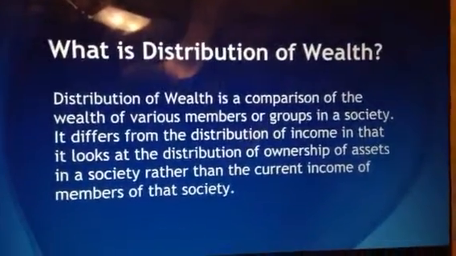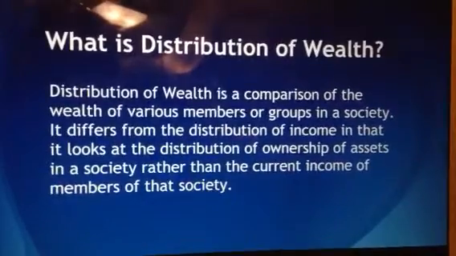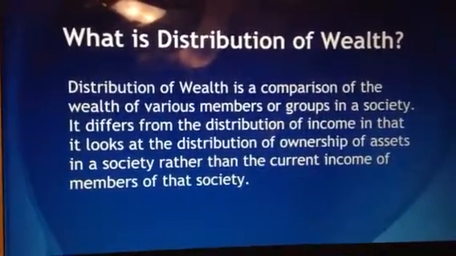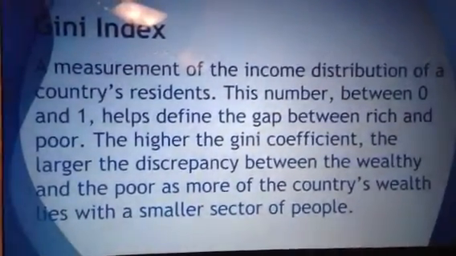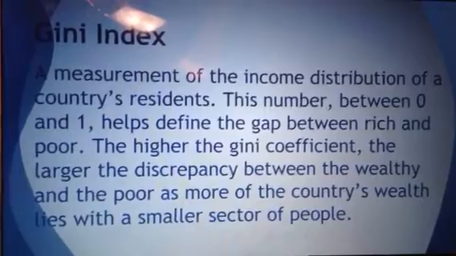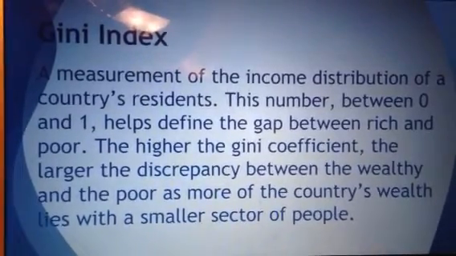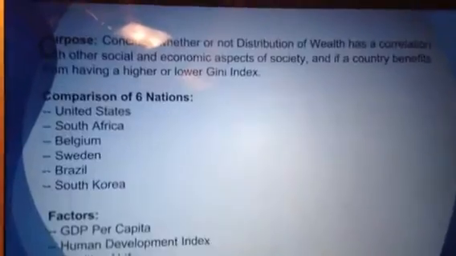What is distribution of wealth? Wealth in a country can be distributed in many ways, shapes, and forms. Some of it goes to the rich, some of it goes to the poor. The Gini index is a measurement of the income distribution of a country's residents. Basically, the higher the Gini index, the larger the discrepancy in income between wealthy and poor.